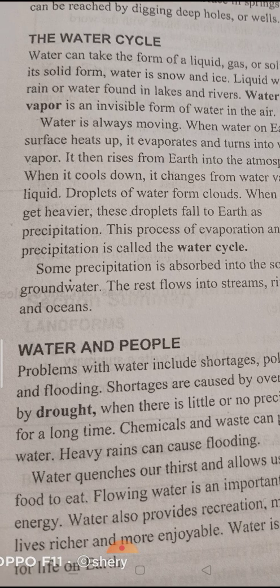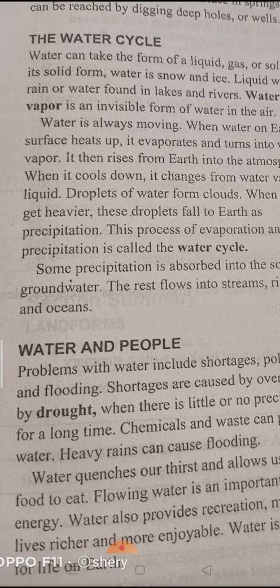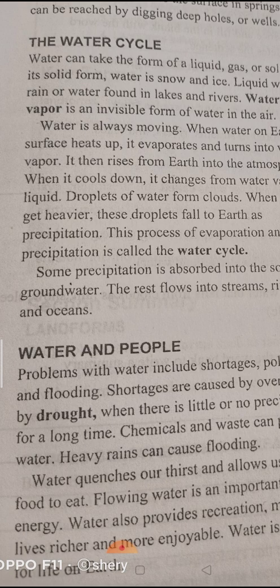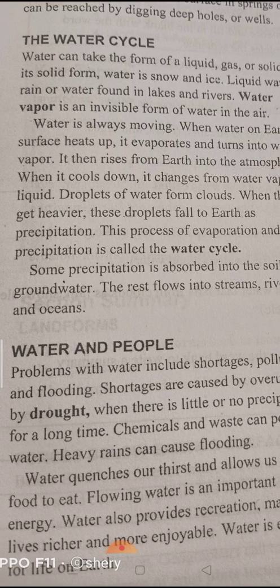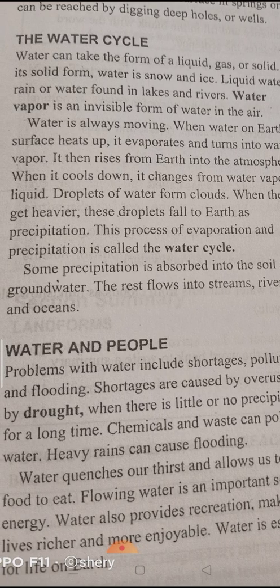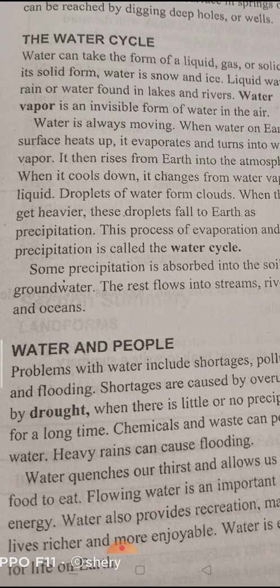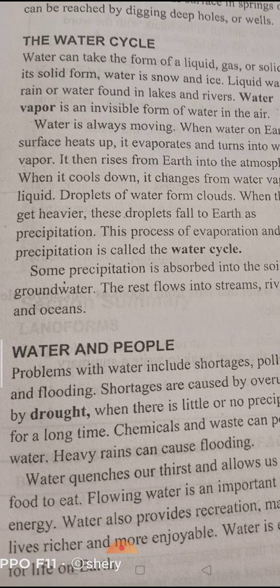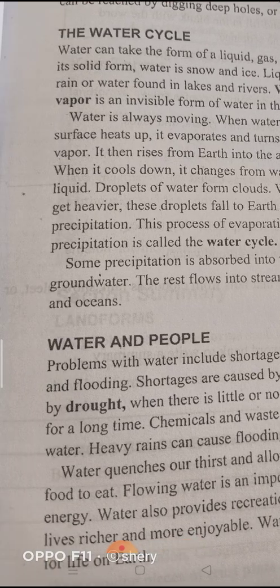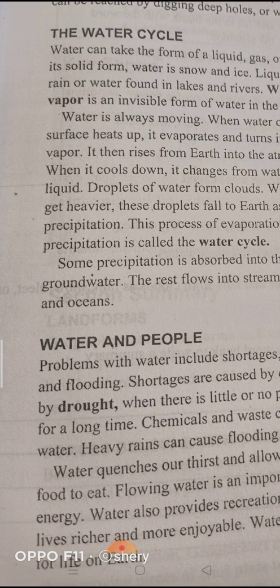Shortages means lack of water. We cannot find water. Shortages, okay? Lack of water. What about pollution? Pollution means dirtiness. And the last one, flooding. Flooding means water that is too high for the land. This is the meaning of flooding.